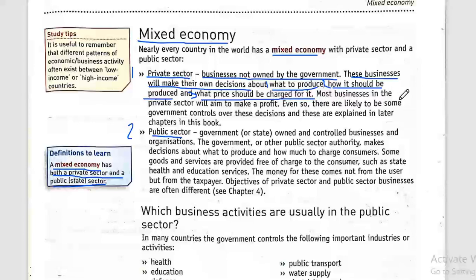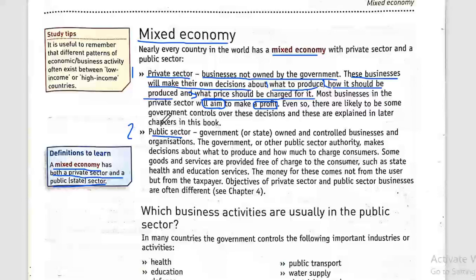Most businesses in the private sector will aim to make profit. This is the main aim for the private sector, just to make profit out of the products they are offering to the customers. But even so, there are likely to be some government controls over these decisions, and these are explained later.